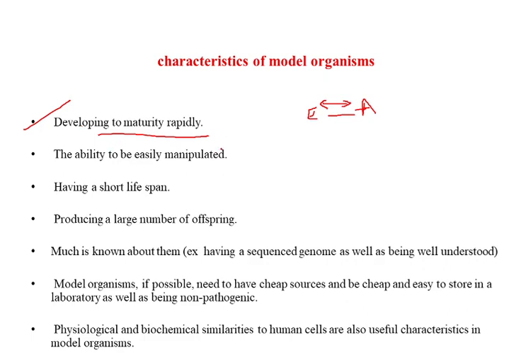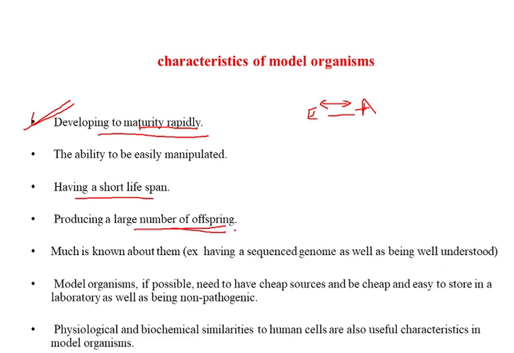Then, to produce a large number of offspring, and have a short lifespan. The pea plant has a shorter lifespan, so its life cycle is completed in a shorter duration, and this is a characteristic you look for in a model organism. Second, it produces a large number of offspring, so you can have many offspring within the shortest duration of life.